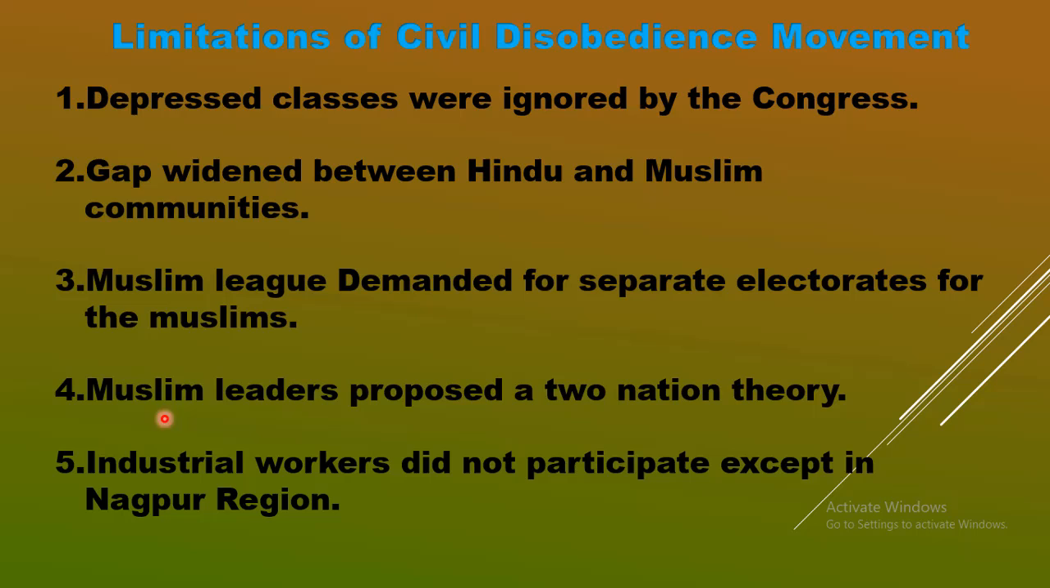And for that reason, during the civil disobedience movement, when all these things were going on, the gap widened between Hindus and Muslims, and there was a demand for separate electorate for Muslims. They felt that Hindu majority would not be suitable for the welfare of the Muslim community. Similarly, the Dalits or the depressed class people also felt the same thing. Because of that, like Muslims, depressed class people did not participate in the civil disobedience in large numbers, did not participate actively.